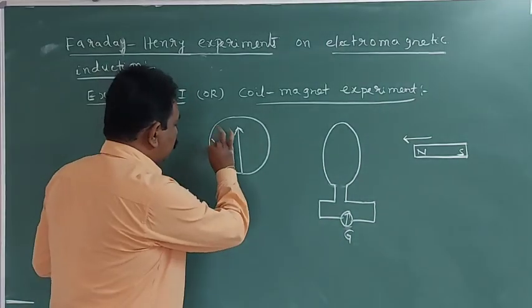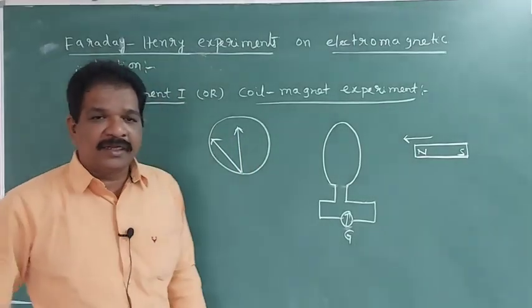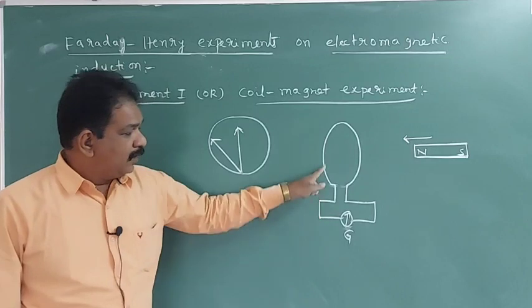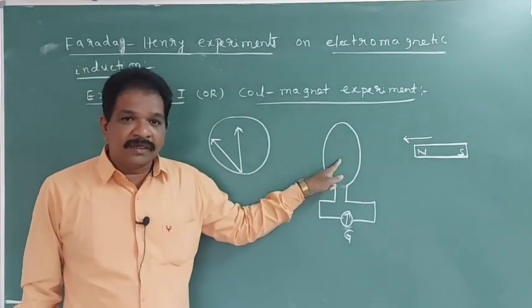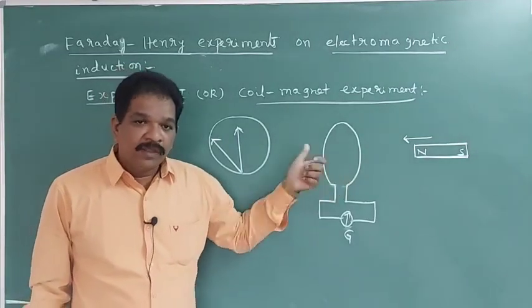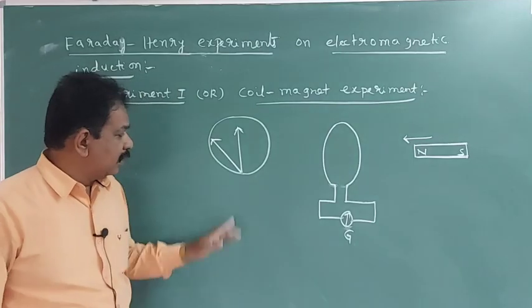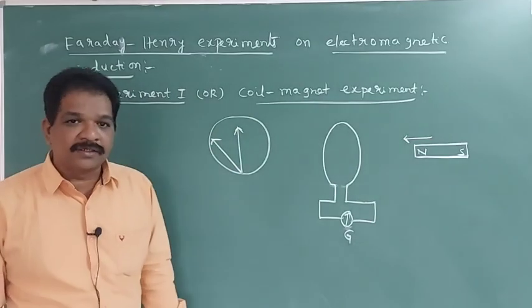So the galvanometer pointer is deflected like this. It means that when we are moving this magnet, current is produced in the coil. Because of that current, this pointer has deflected in one direction.